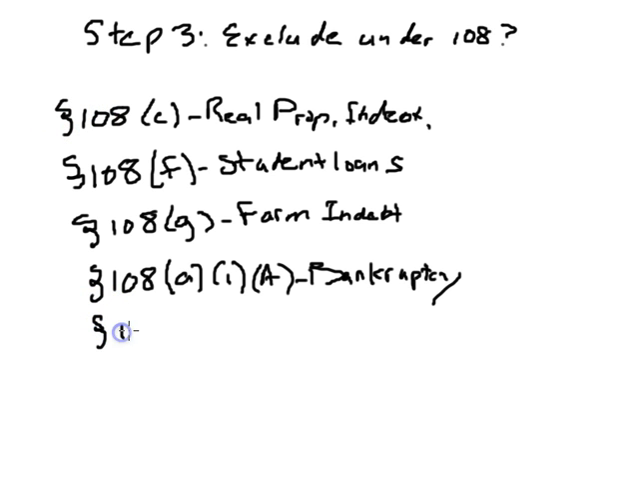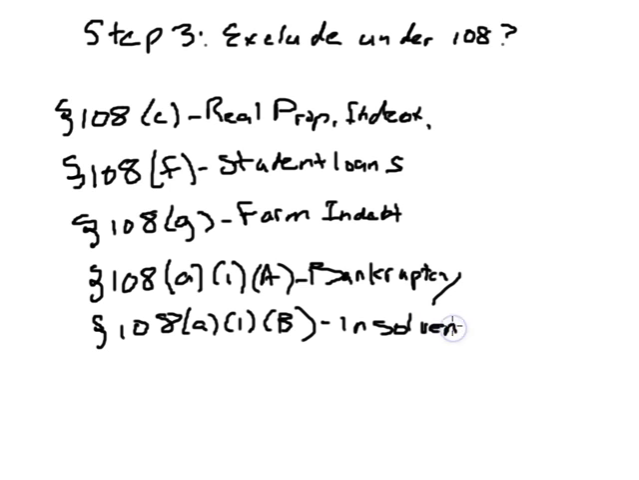And then another common exclusion under 108 is 108(a)(1)(B), and that's the insolvency exception. If the debtor, in our example, Mr. Glad, is insolvent, he can exclude the amount to the extent he is insolvent. And what do we mean by insolvent? We mean the fair market value of his liabilities immediately before the discharge exceeds his assets.